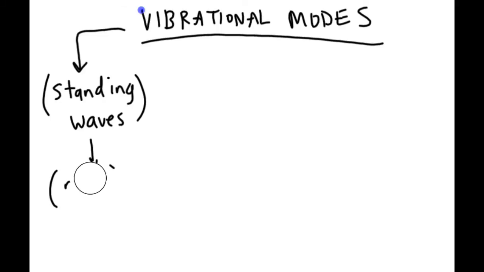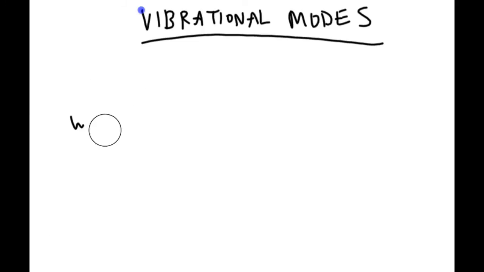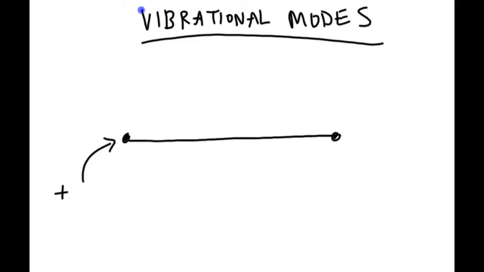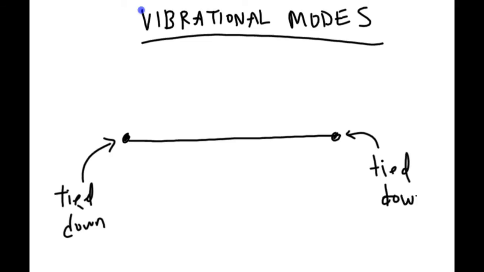So let's get rid of this for the time being, and let's look at our piece of rope. Here's my piece of rope, and I've tied it down at both ends. It's tied down. Now, this is a very, very important fact about our piece of rope. Let's see why.